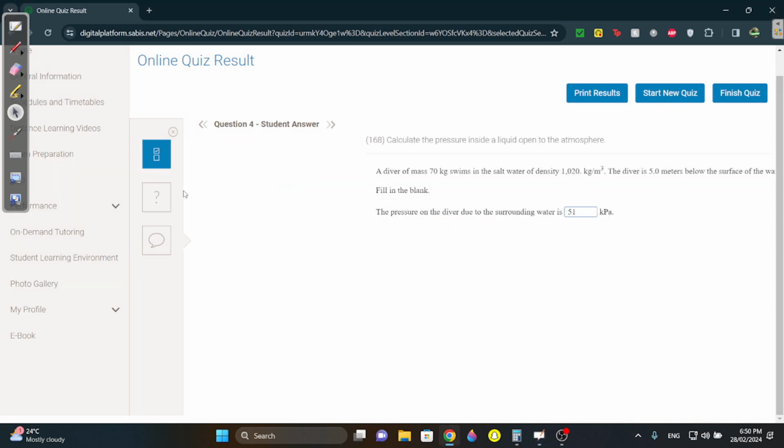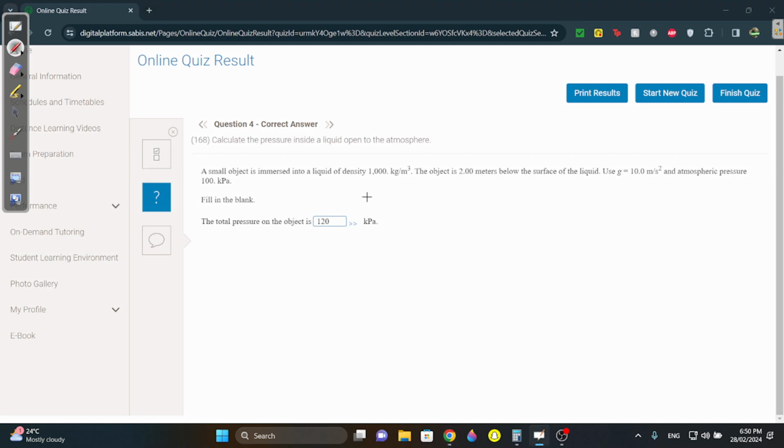Question 4. A small object is immersed, density 1000. The object is 2 meters below. Use g equals 10 and use the atmospheric pressure as 100 kPa. What is the total pressure? In this case, I want P total, the total pressure. I told you it's liquid pressure plus atmospheric pressure. So first, let's find the liquid pressure, which is again rho g h, right?